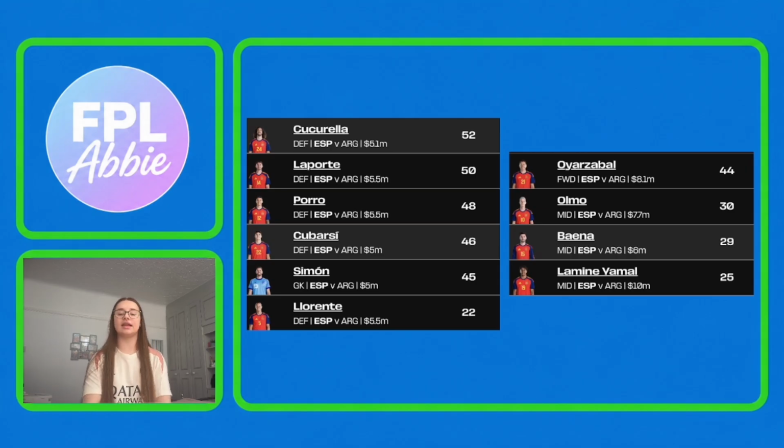Laporte is definitely a really good defender, but I think for 5.5 million he's a little bit expensive for owning in the fantasy game, because obviously we don't have defensive contributions in this game. It's just the goals and the assists outside of the clean sheets. So if you're looking for additional points outside of the clean sheets, you probably don't get them from him. So you might as well just go for Kabasi, who is 0.5 cheaper.